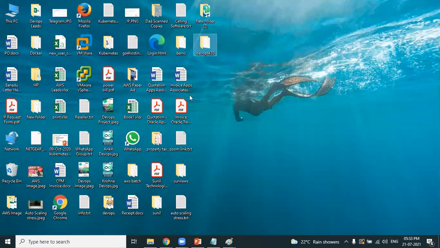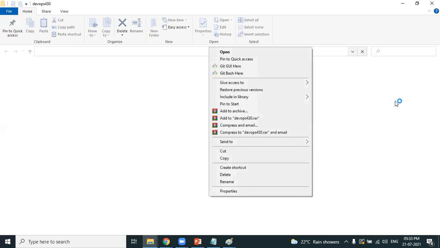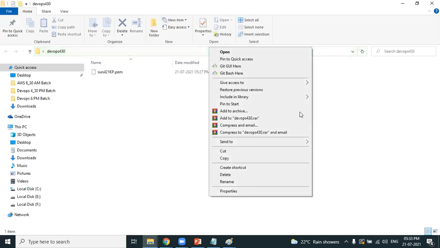In this particular folder, observe, the PEM file is now available. Please remember where exactly you have downloaded the PEM file. The PEM file, the key pair, is nothing but a file with the extension .pem. Got it? So that is available on the desktop in DevOps 430.